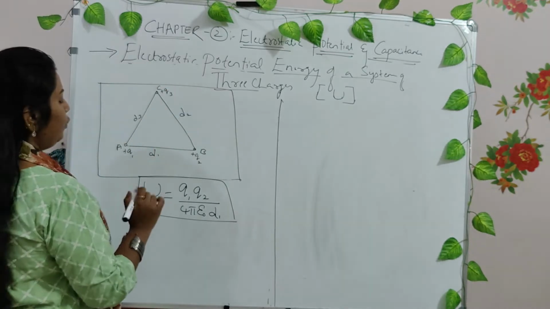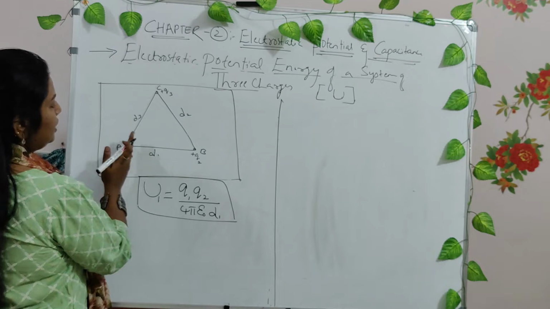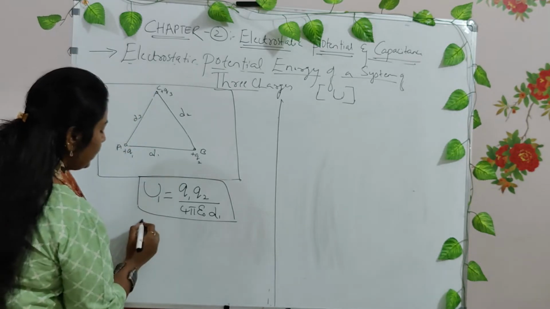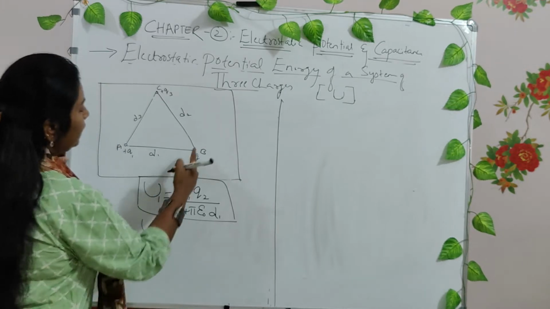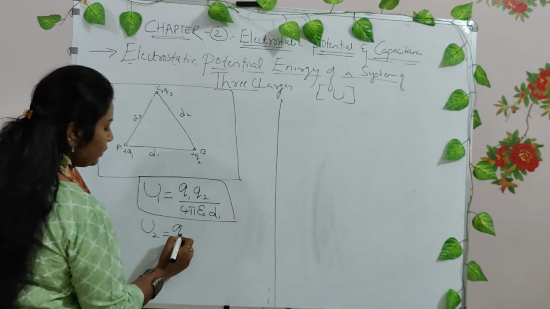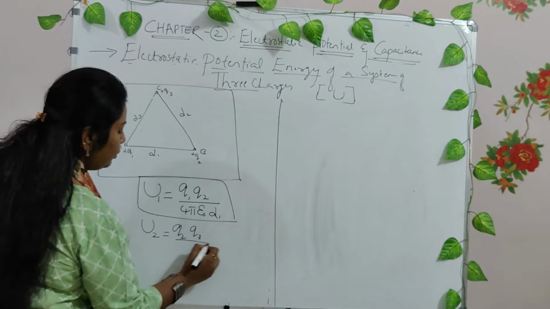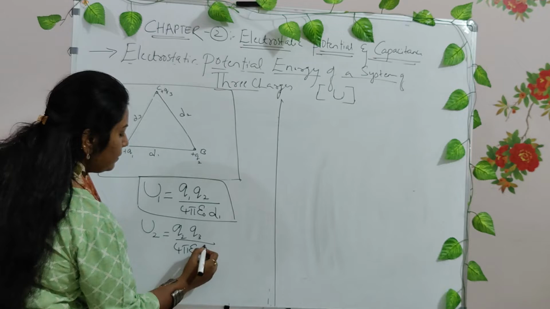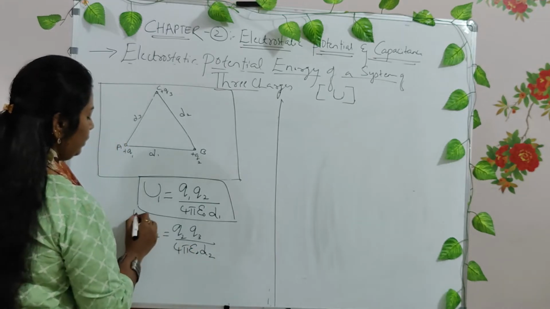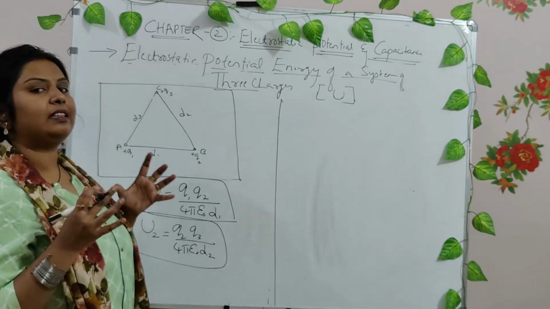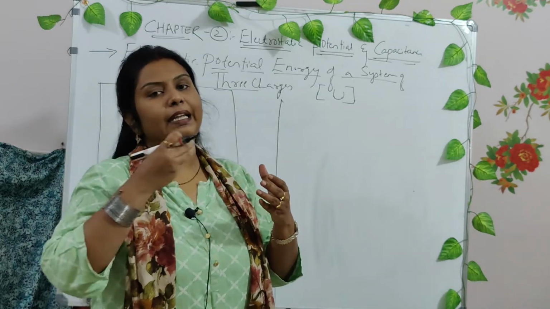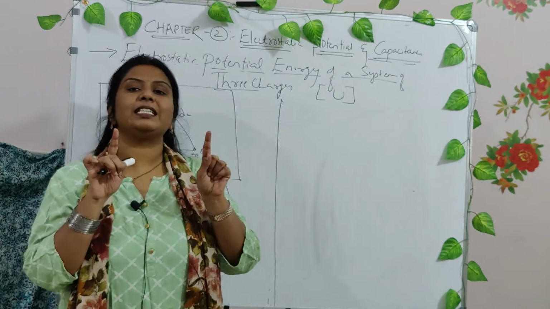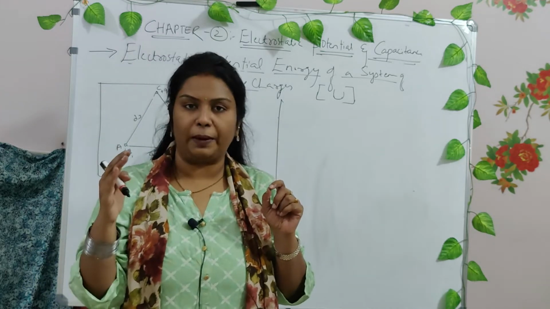things, right? Now you neglect this charge, then consider only these two, right? How do you write? U2 is equal to Q2 Q3 divided by 4 pi epsilon naught D2. You are understanding? We are just making things easier by comparing it to the previous explanation. We are just considering two charges at a time, neglecting the third one, right?